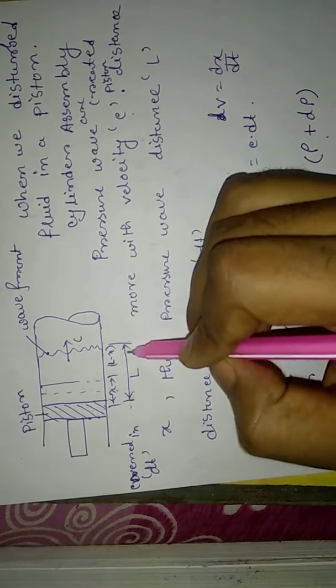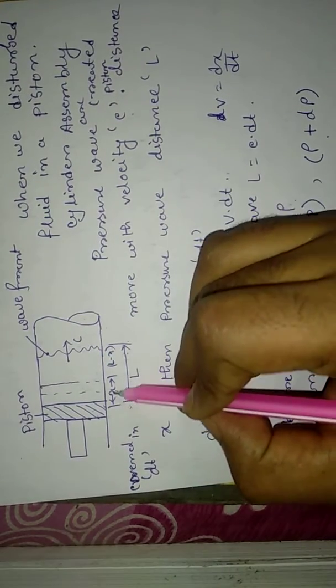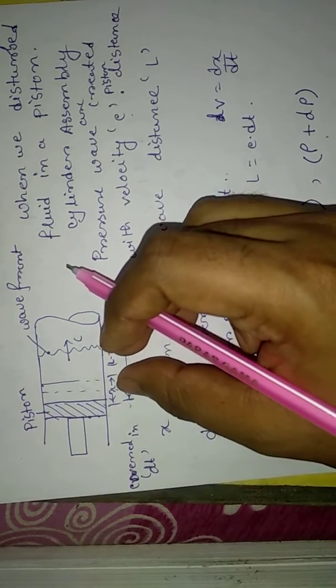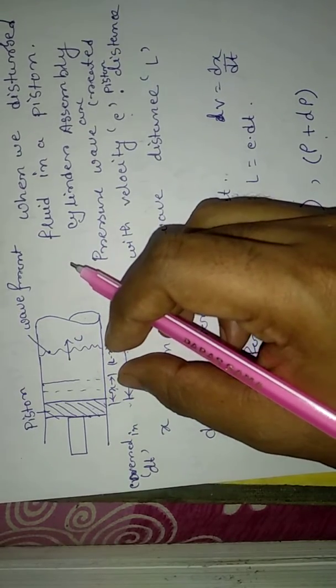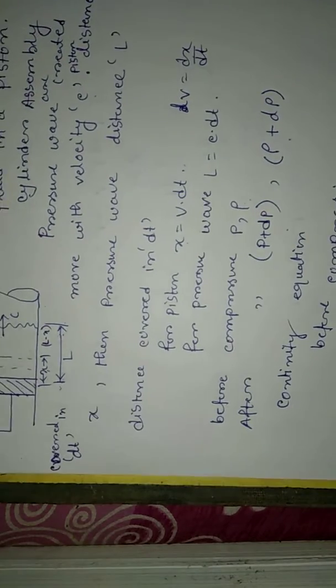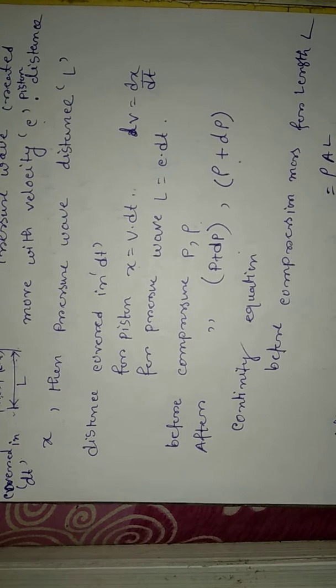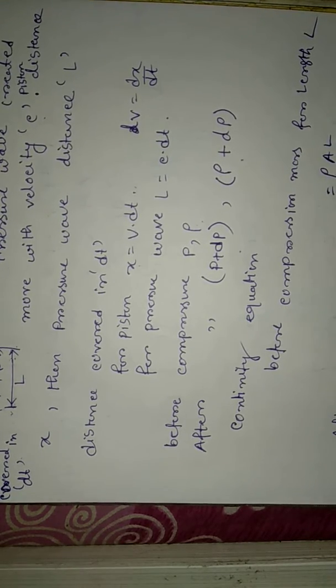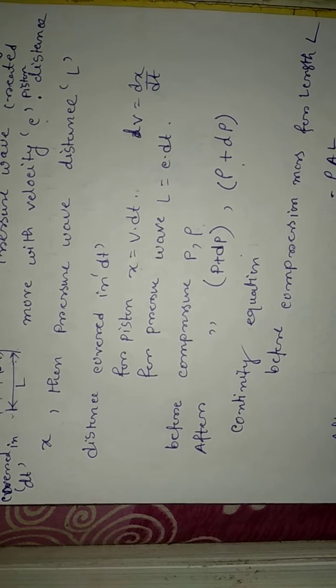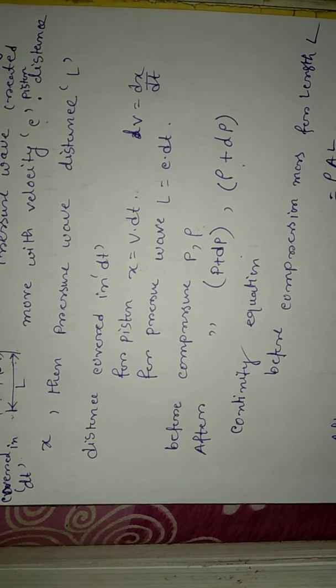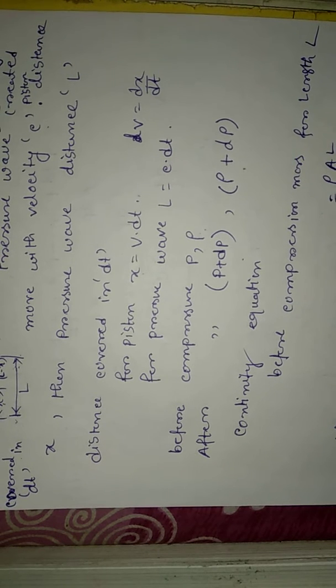Before compression, the distance was L. After compression, the piston travels X amount of distance, so the effective distance is L minus X. The mass before compression for length L is rho into A into L, because A is the area, L is the length, and rho is the density. Rho into V is the mass. A is the cross-sectional area of the piston cylinder assembly, and L is the length.